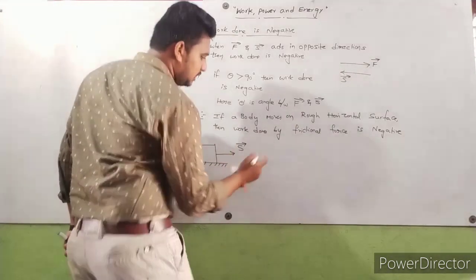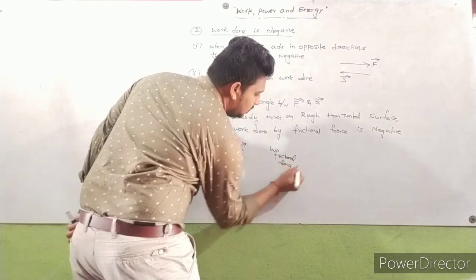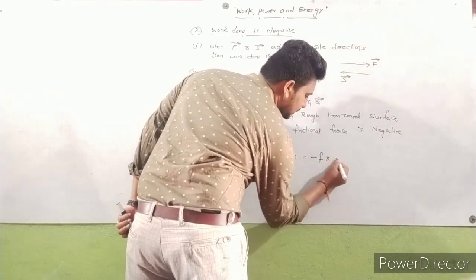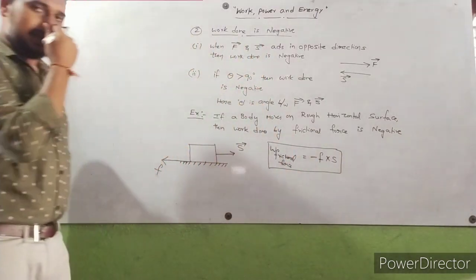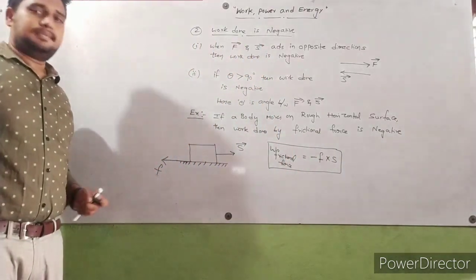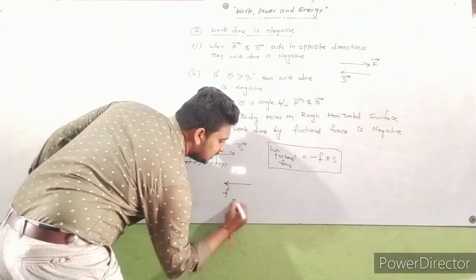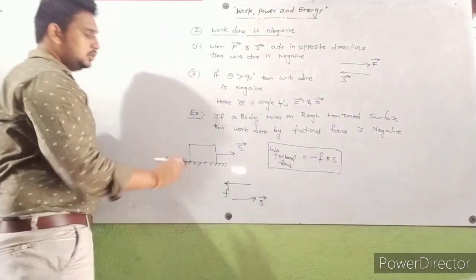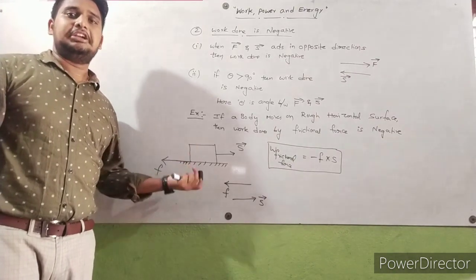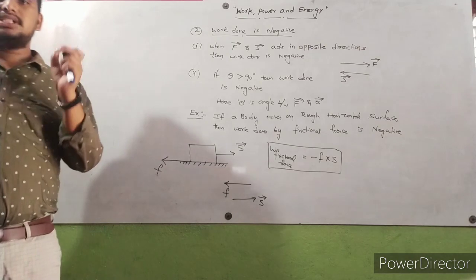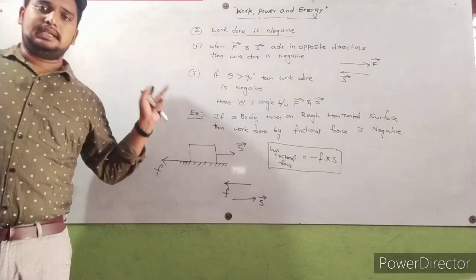So here work done by frictional force is equal to minus force into displacement S, minus F into S. Because frictional force acts in this direction, but the displacement vector acts in this direction, both are in opposite directions. So definitely work done is negative. So work done by frictional force is always negative. This is the best example where the work done is negative.